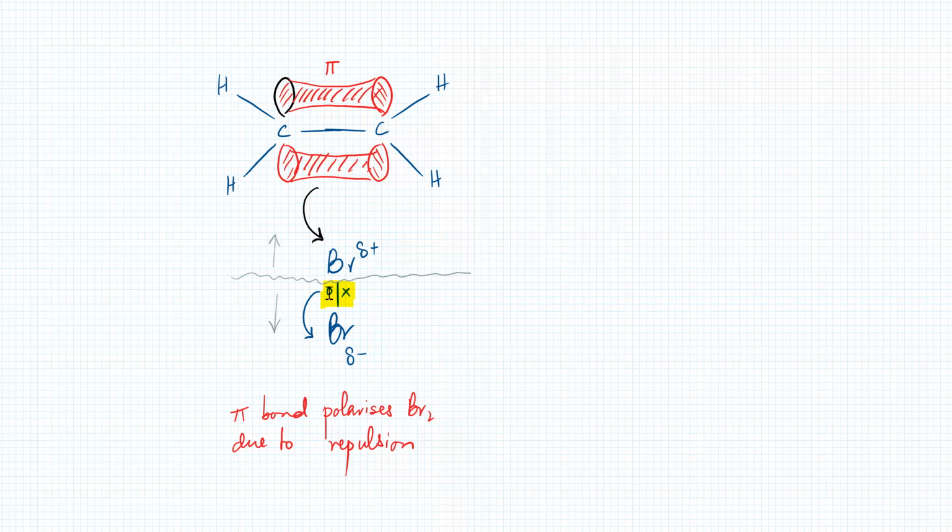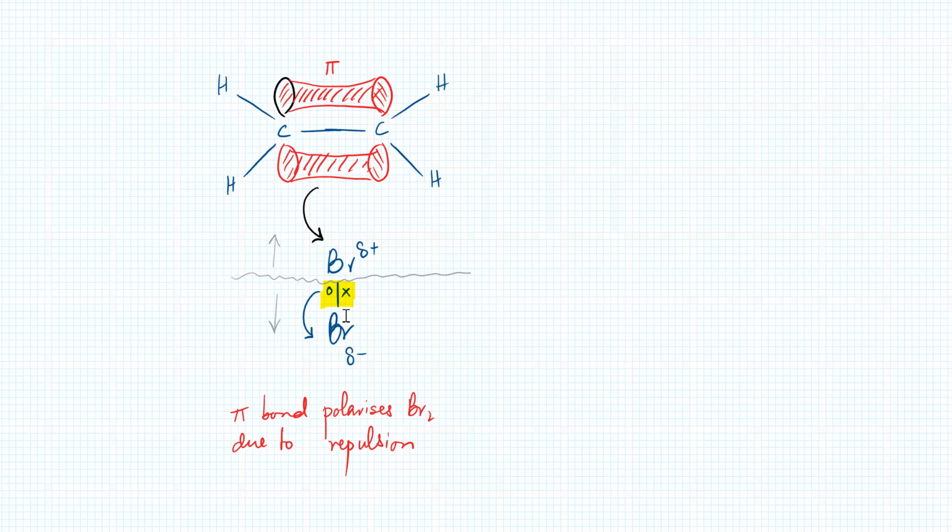I mean, these electrons, who's pushing them downwards? It's the electrons over here. Okay, clear? So the alkene double bond is the one that's polarizing the bromine molecule. Is that clear? Yes, sir.